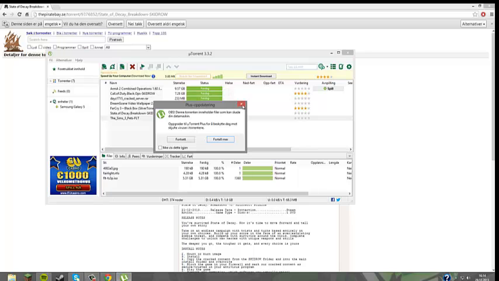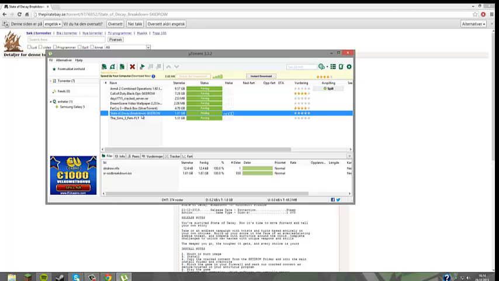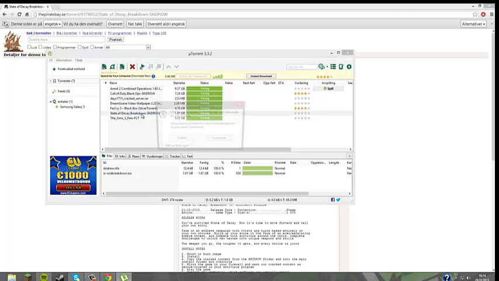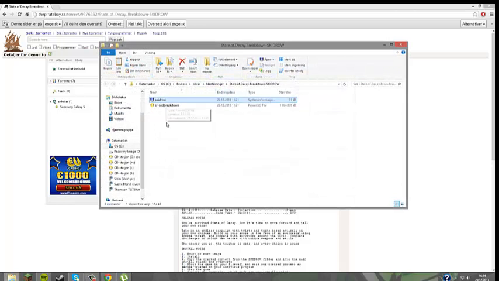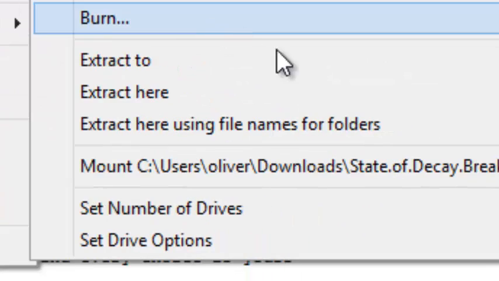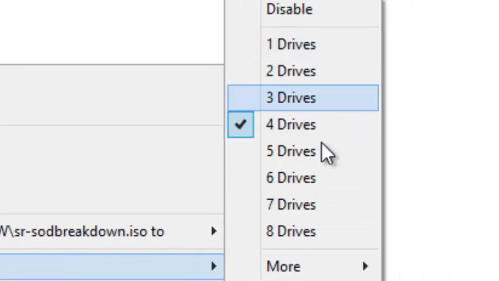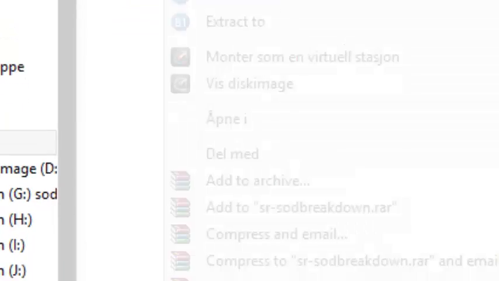Oh no, that was wrong. Click on State of Decay Breakdown, open it up, and you got these two files. The first thing you're gonna do is right click, Power ISO, set number of drives from 1 to 8. I like my 4. I click on 4 and click on that again.